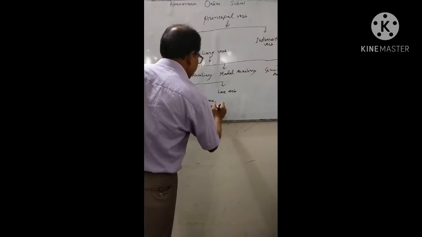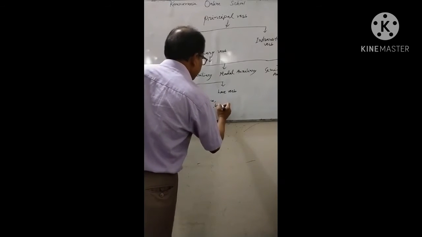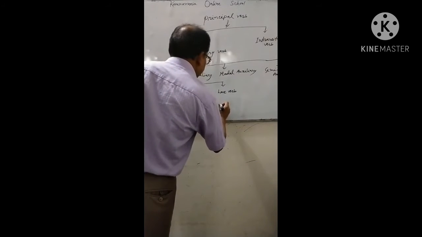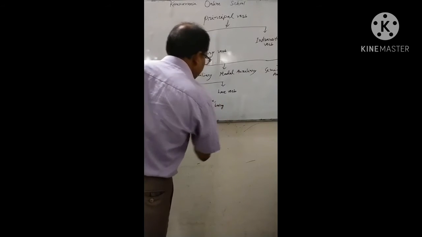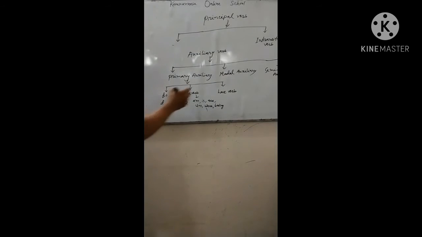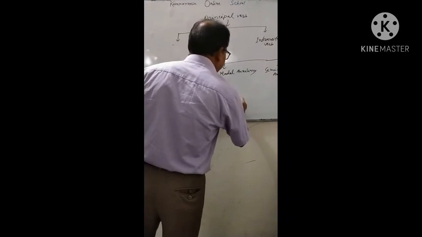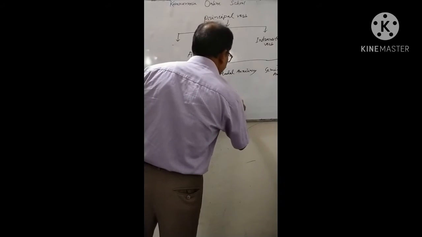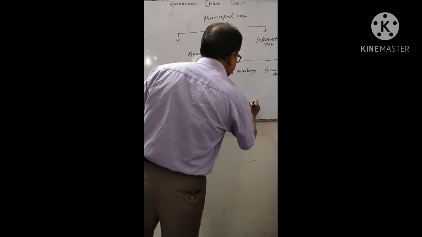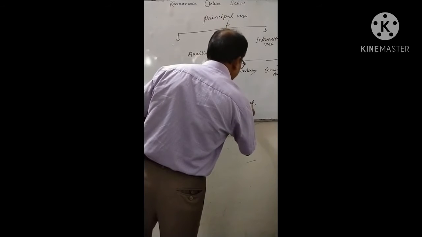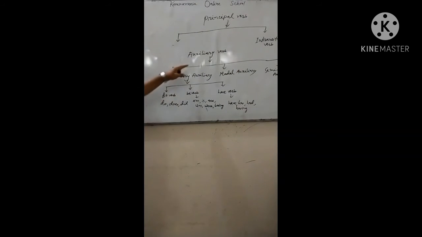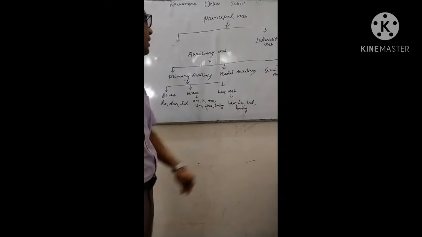Be verb, that is am, is, are, was, were, been. All are be verb. And have verb: have, has, had, having. So primary auxiliary are of three forms. They are do verb, be verb, and have verb. Do verb: do, does, did. Be verb: am, is, are, was, were, been. And have verb: have, has, had, having.